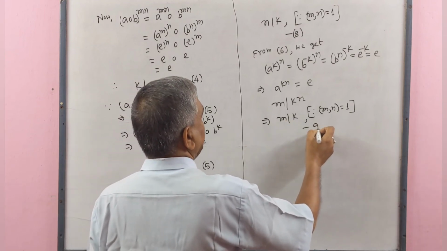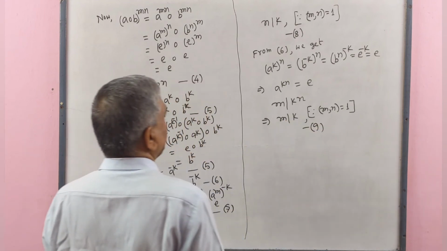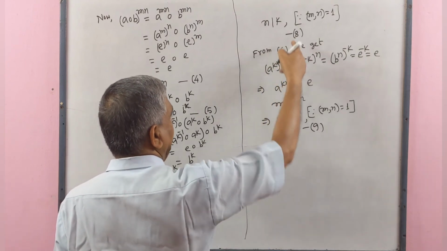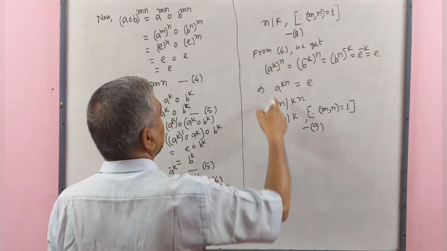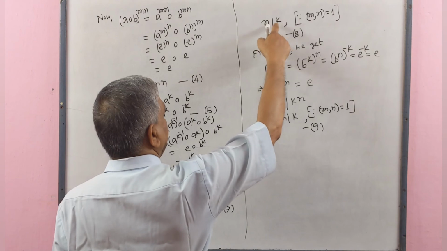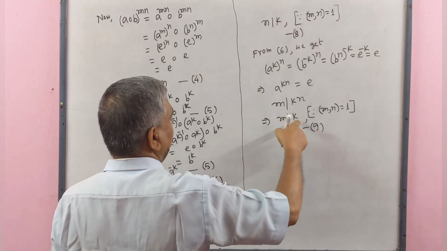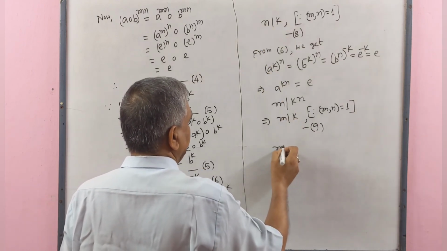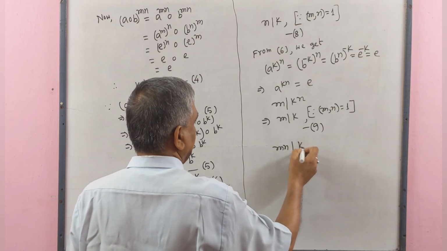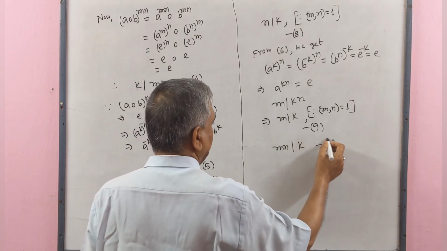This is number 9. From 8 and 9 we get n divides k, here m divides k, that means mn divides k. This is number 10.